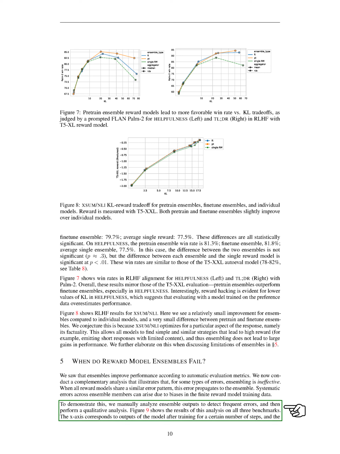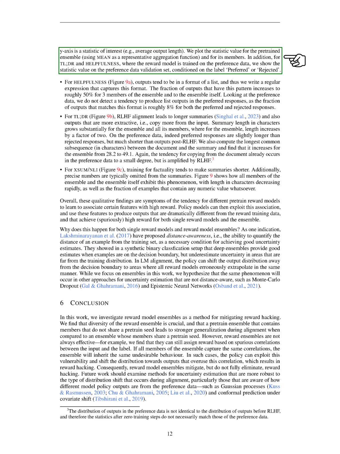To illustrate this, we manually examined the outputs of the ensemble to identify common errors, and then carried out a detailed analysis. The results of this analysis, which was conducted on 3 benchmarks, are shown in a figure. The x-axis of the figure represents the model's outputs after a certain number of training steps, while the y-axis represents a statistic of interest, such as the average output length. We plotted the statistic value for the pre-trained ensemble and its individual members.